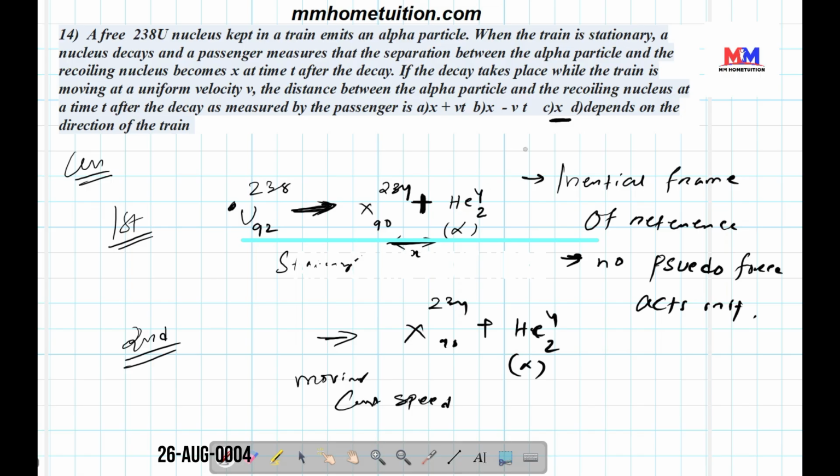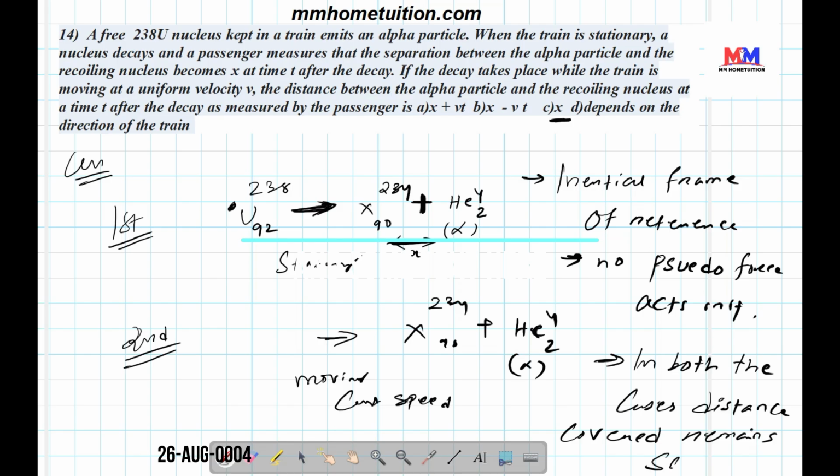So in both the cases, the distance covered remains the same.